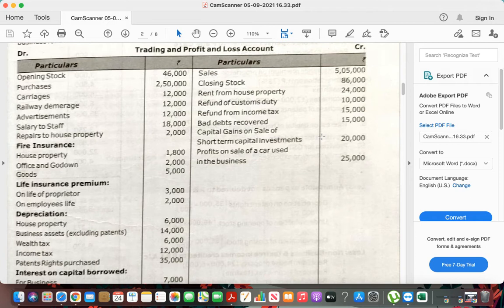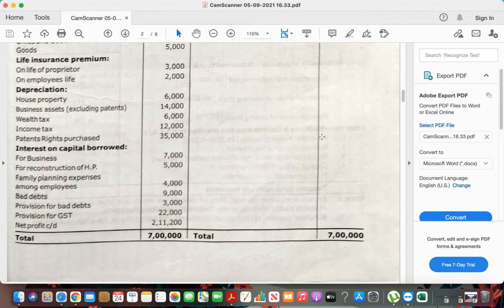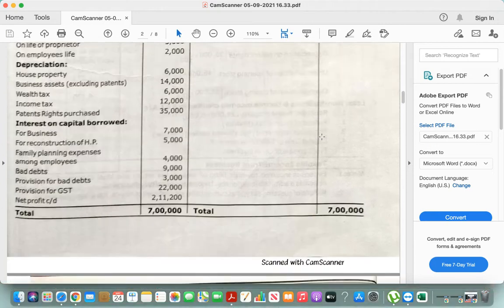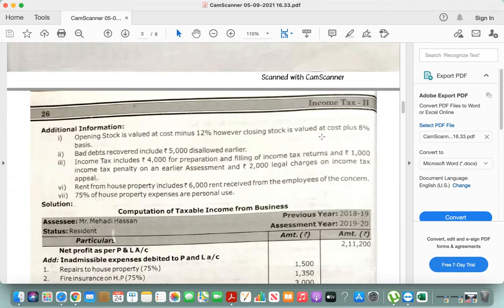Next, profit on sale of a car used in the business, 25,000. Both side total 7 lakhs.